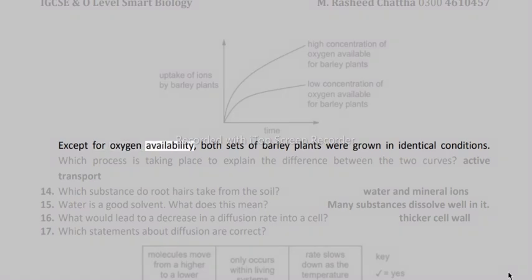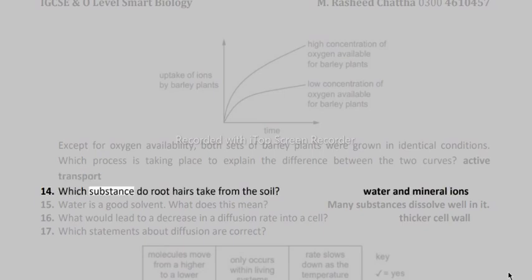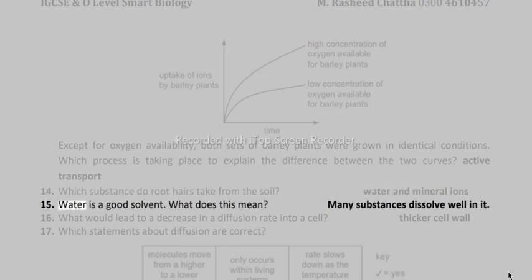Except for oxygen availability, both sets of barley plants were grown in identical conditions. Which process is taking place to explain the difference between the 2 curves? Active transport. 14. Which substance do root hairs take from the soil? Water and mineral ions. 15. Water is a good solvent. What does this mean? Many substances dissolve well in it.